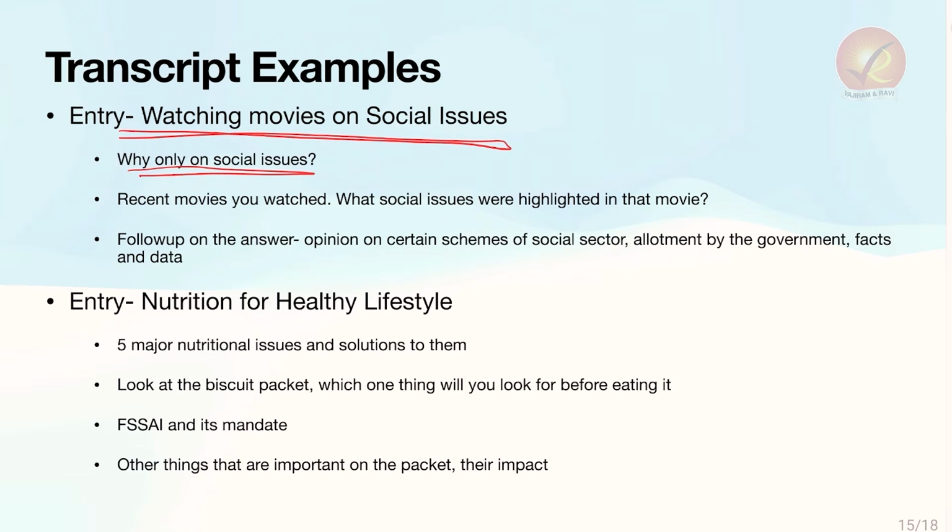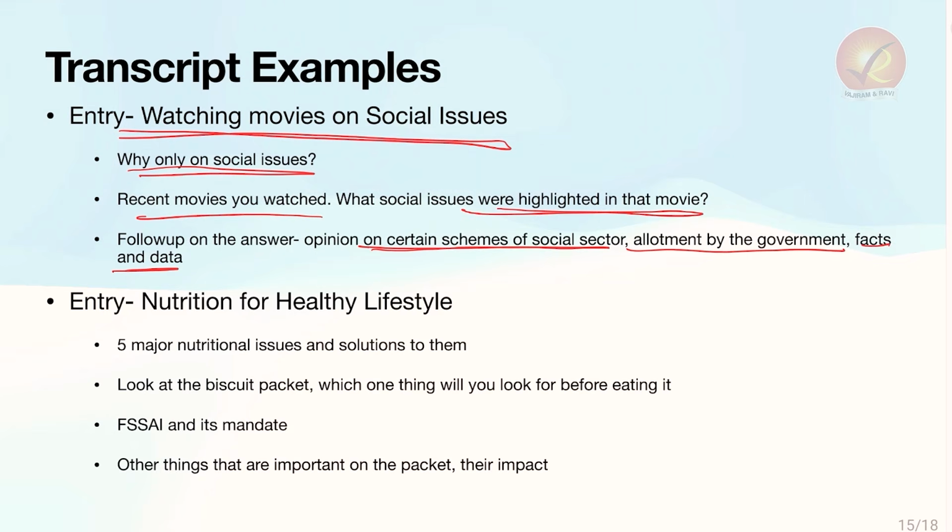Then, the recent movies you have watched, what social issues were highlighted in that movie? So apart from only the movie that you watch, what social message comes out of that movie? Follow-up on the answer: opinion on certain schemes of the social sector, allotment by the government in terms of budgetary allocation, and facts and data.